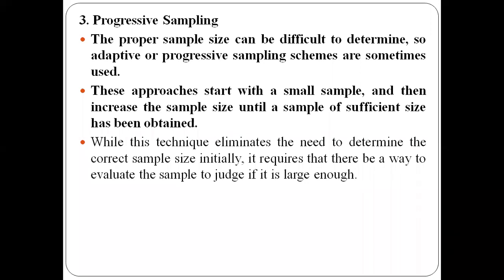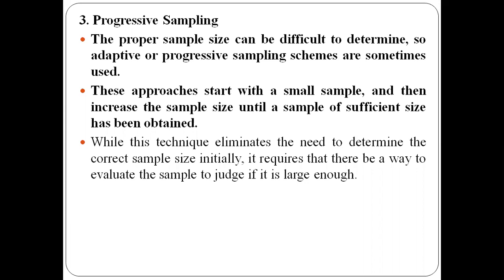In progressive sampling, what we are going to do is start with a small sample, and with time we will be increasing the sample size until we get the sample that is required for your data analysis. Initially the sample size will be, for example, 10 objects. After some time, you will increase to 20 objects, and then again to 30 objects. Progressively you will be increasing the sample size until you get a sufficient sample size. So this is about progressive sampling.